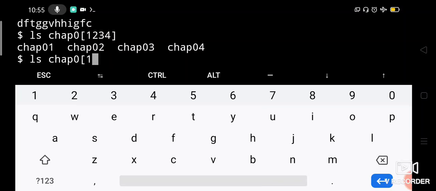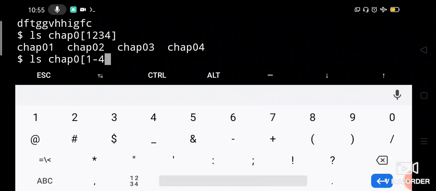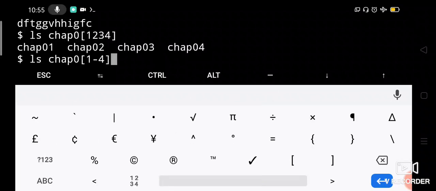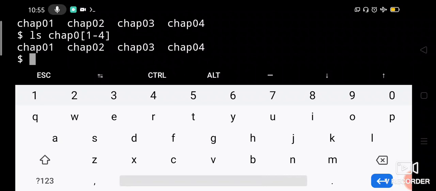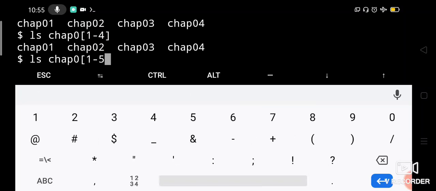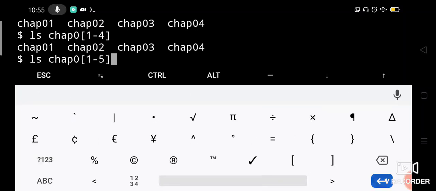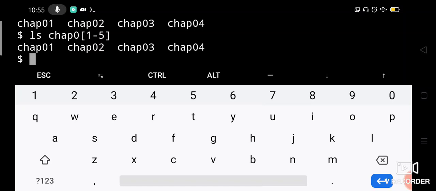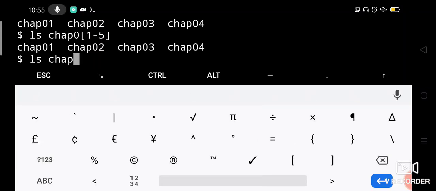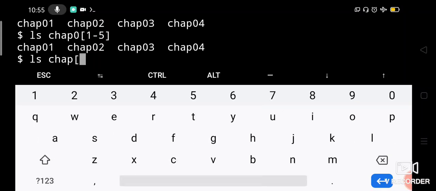See, the same thing can be written with a range 1 to 4. Now also the same thing will be listed. If you say 1 to 5 also, it will list the same thing, but 5 is not there with us, so it will not list. Then you can say chap within brackets x to z, or xyz also, or simply the range x to z.